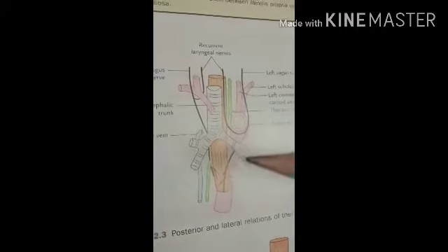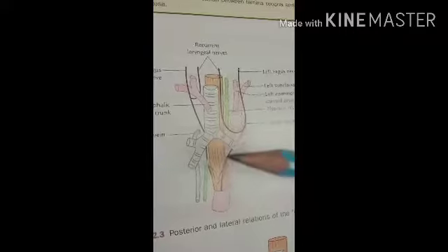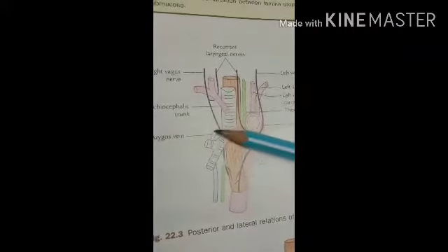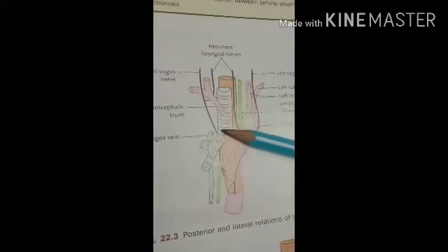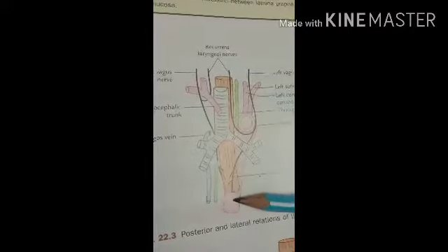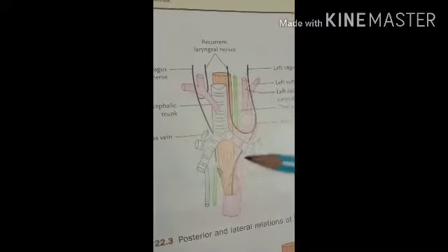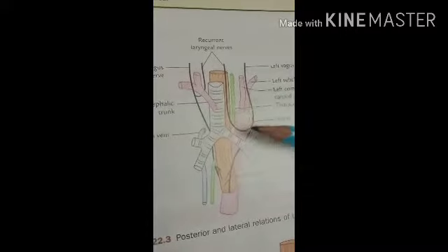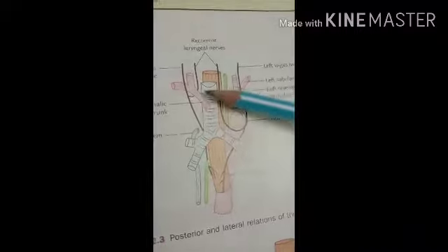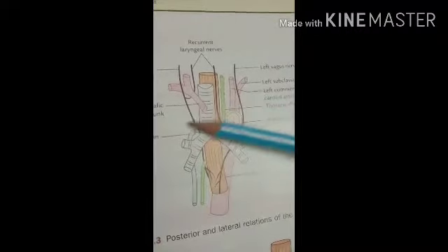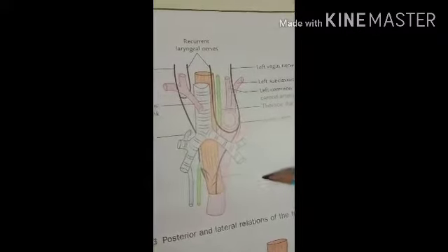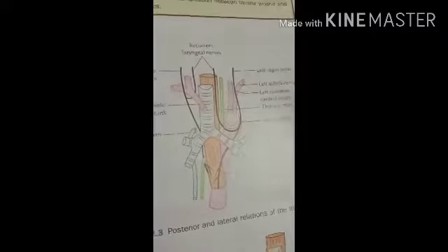Then the azygous vein, which is the terminal part. Here you can see this is the azygous vein. Then the thoracic aorta. Here you can see the descending thoracic aorta. Then the right and left pleural recess. Okay? Here on the left side and here on the right side, the pleura is present. So the pleural recesses are present, and on the posterior side the diaphragm is present.